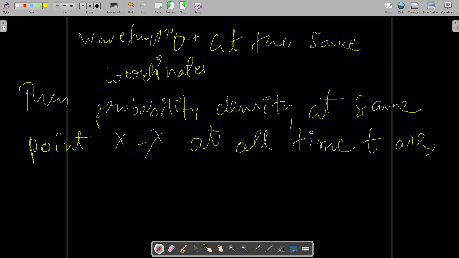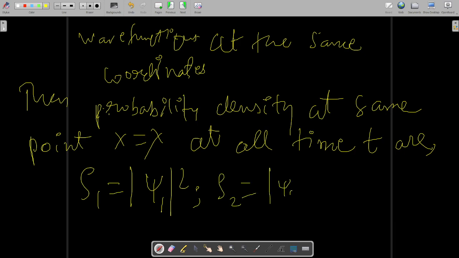So clearly by the Max Born interpretation, your probability at the same point x will be equal to this also, because there are n independent wave functions associated.